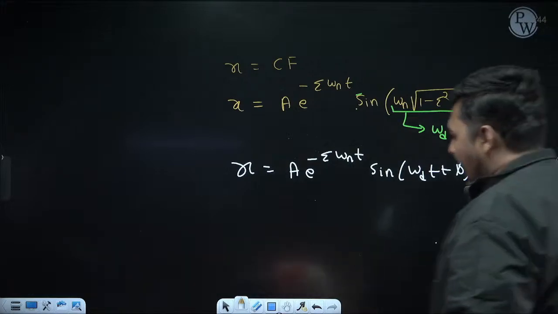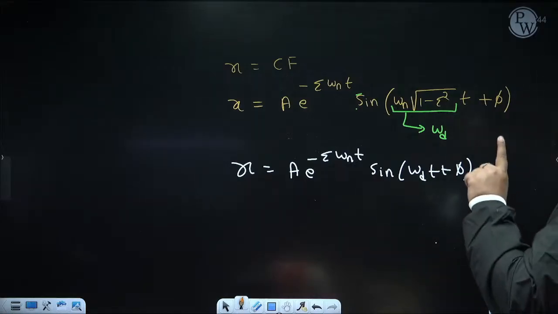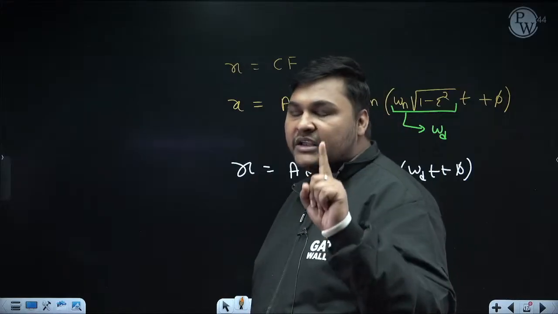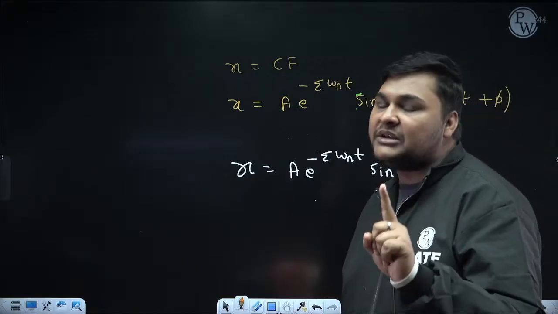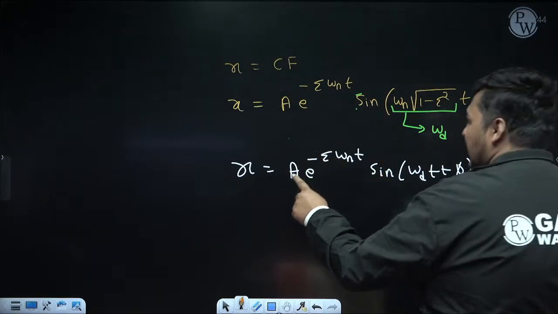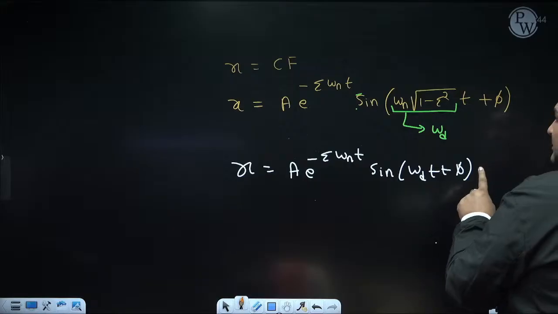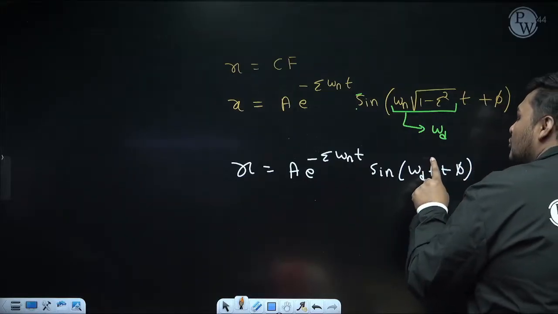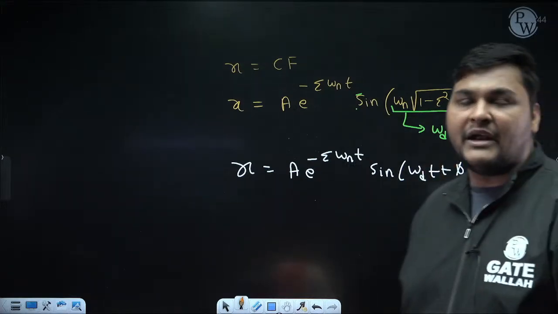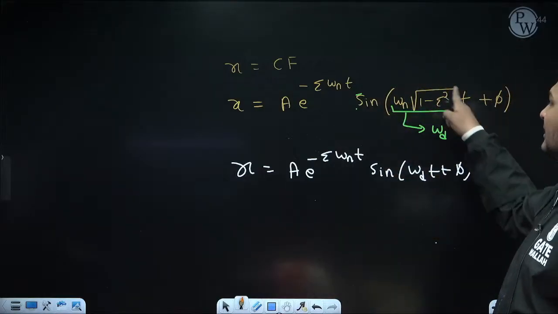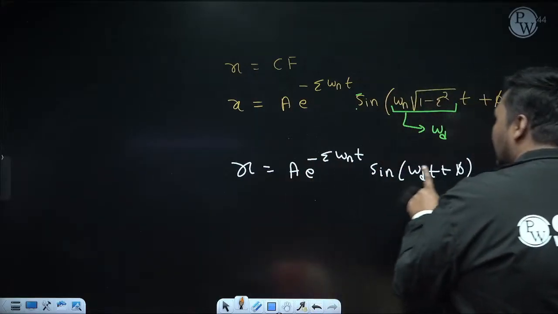Now I am trying to read this equation. First of all, since it is underdamping, as I discussed right now, vibration will occur. And since vibration is occurring, some periodic term will come. That's why this term is coming: A sin omega t plus phi. A simple harmonic term is coming. But here this omega I am denoting as omega d since we are discussing free damped vibration. So its frequency I will denote as omega d. So instead of omega I am writing omega d. Separately we will remember this equation, this is the formula to calculate omega d. But since in underdamping vibration is occurring, that's why this periodic term is coming.